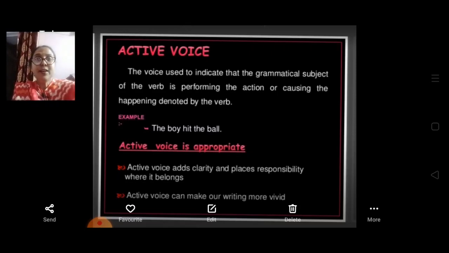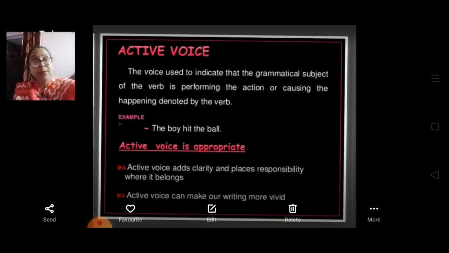So the voice used to indicate that the grammatical subject of the verb is performing the action. From the definition of active voice, you can see this. So the subject is performing the action or causing the happening denoted by the verb.